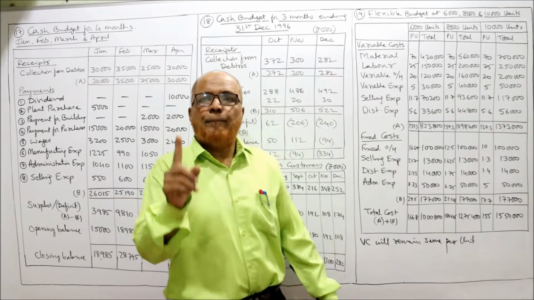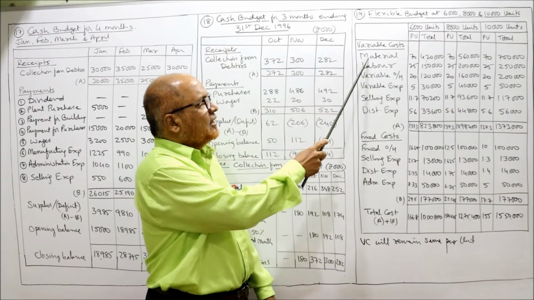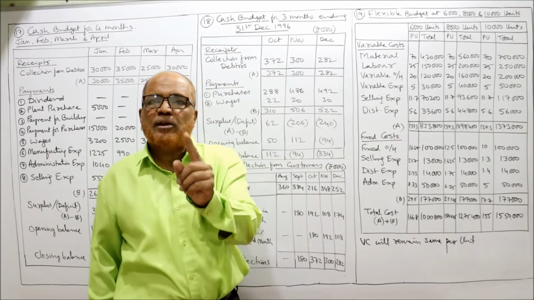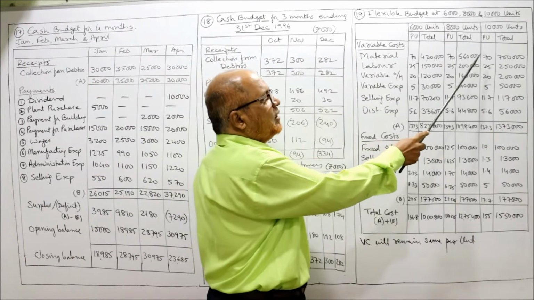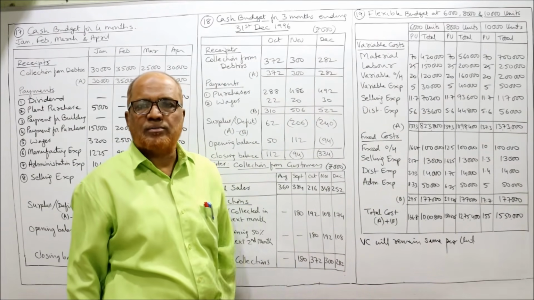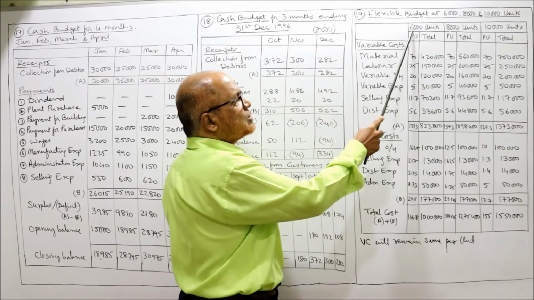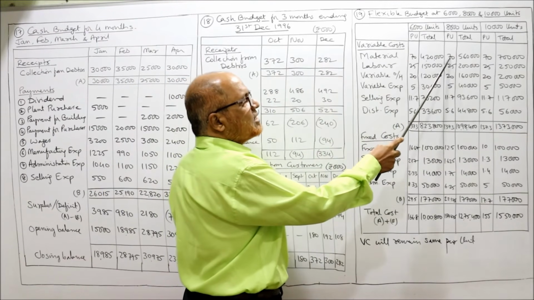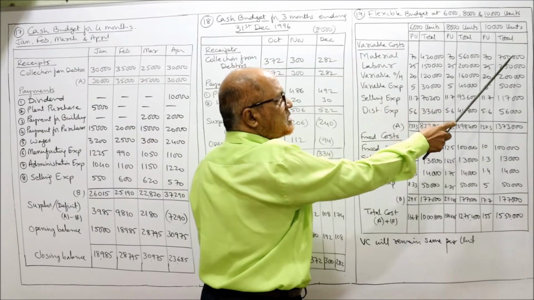See here, the per unit variable cost will remain same. Variable cost are material. Material cost per unit 70 rupees is given in the problem. So I have taken 70 rupees per unit in all the three columns. Now multiply 70 into 6,000, you will get 4,20,000. 70 into 8,000, 5,60,000. 70 into 10,000, 7 lakh.